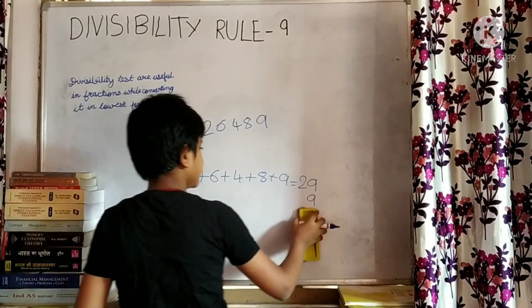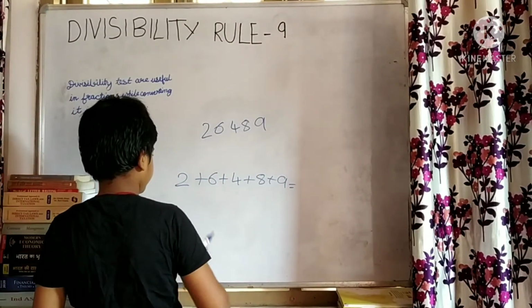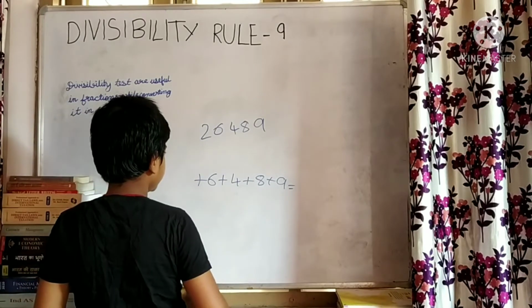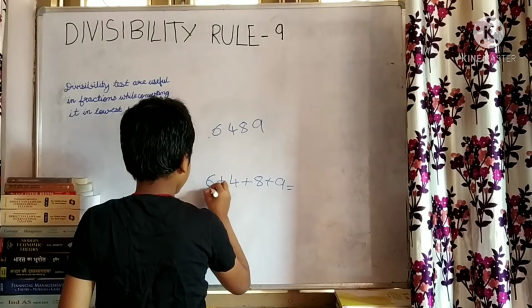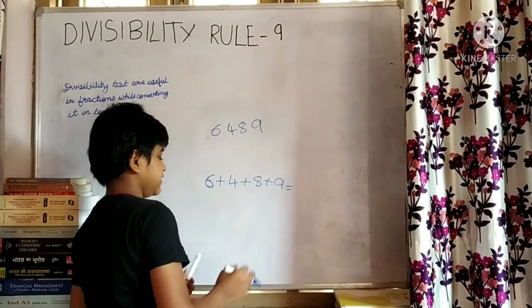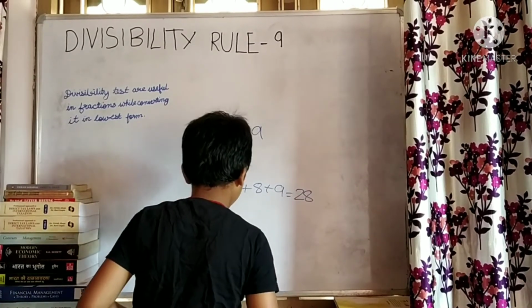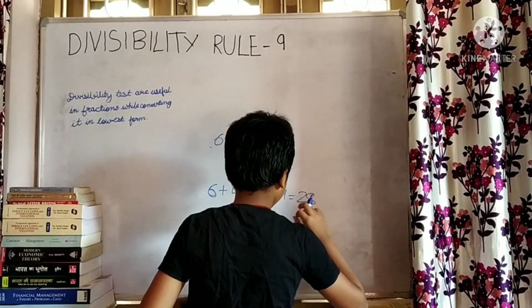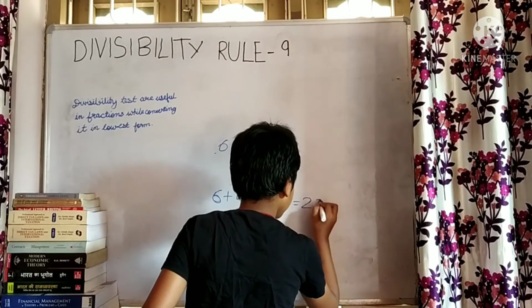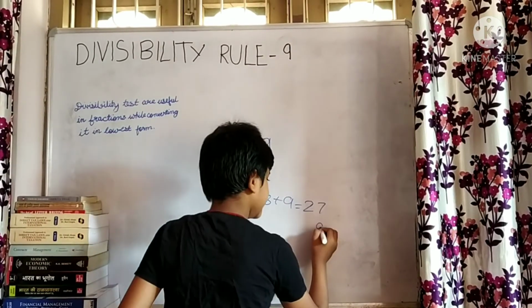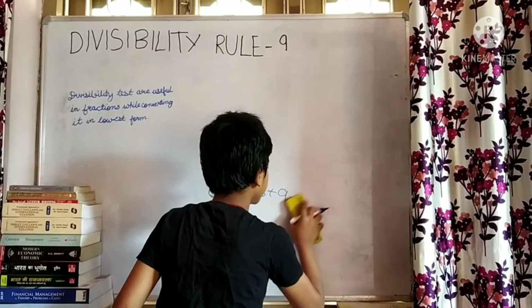Okay, if here the number is different, now let me add it. 10, 19, 20, 21, 22, 28. No, it is 27. So this is divisible by 9 because 9 3s are 27. So this is divisible by 9.